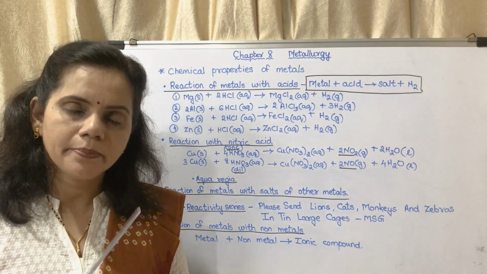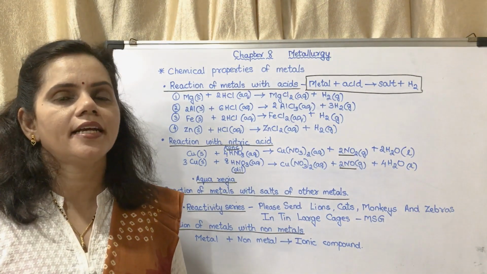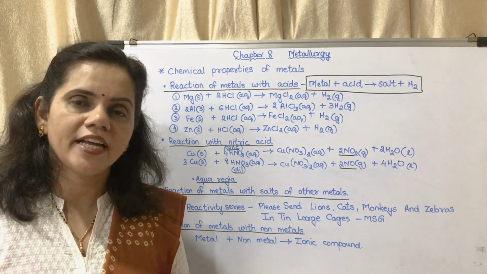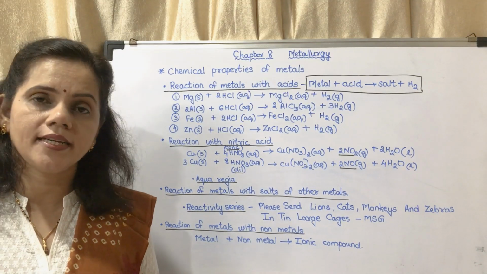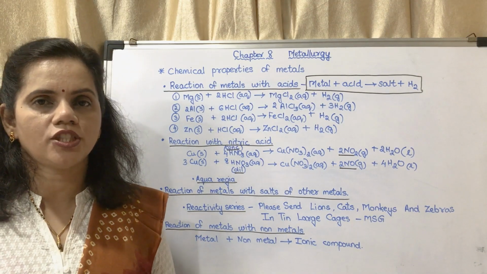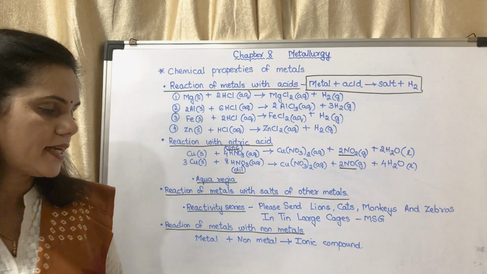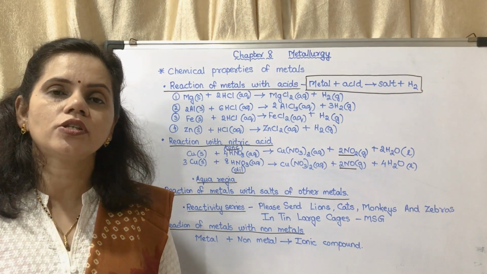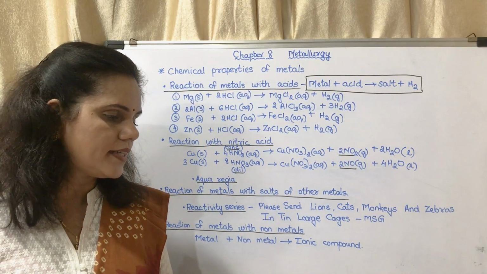So based on the reactivity of metals with salts of other metals, they are arranged in a reactivity series. This is a very important question from this chapter. You have to thoroughly learn what is reactivity series, the arrangement and the classification. The diagram, the figure is also important. In the figure, by the arrow, they have shown the reactivity goes on decreasing as you go downwards.